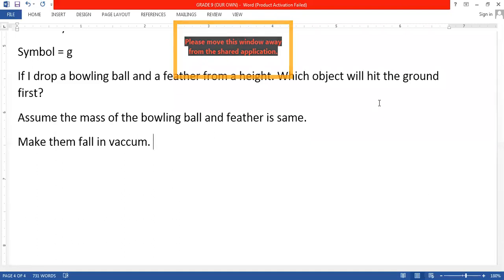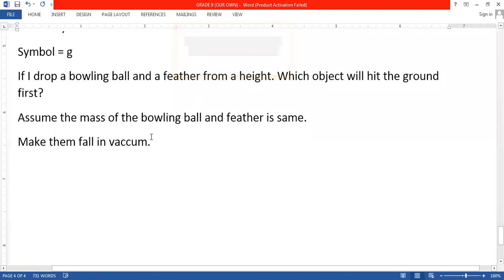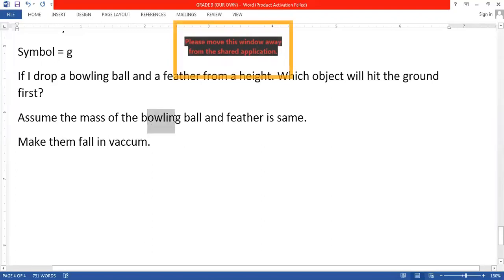Feather. Yes beta. Sir, I think so. It is feather. That's what I'm saying, beta. So feather will fall first. Bowling ball will not fall first. Okay.